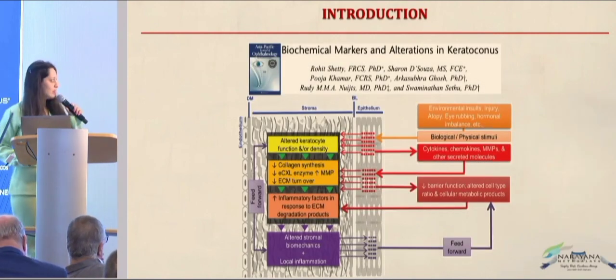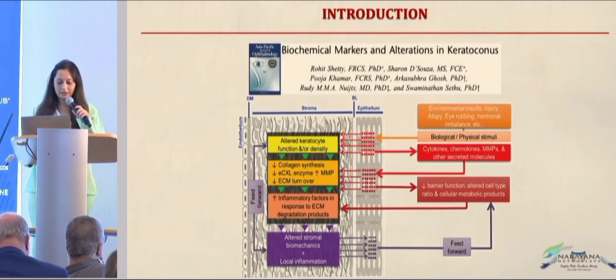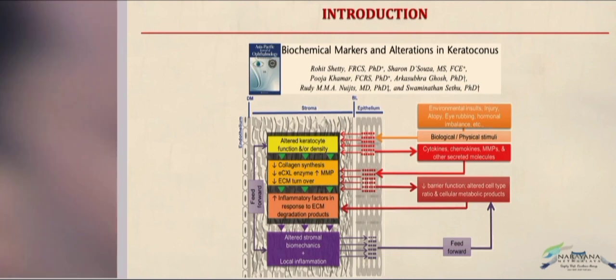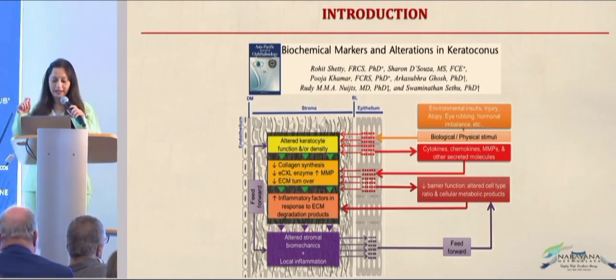Our group has published that the feed forward mechanism starts right from the beginning, which includes environmental insults, injury, eye rubbing, hormonal imbalance, and also some inflammatory factors. The inflammatory factors can be MMP9, other cytokines, chemokines, and secreted molecules, which can alter keratocyte function or density.